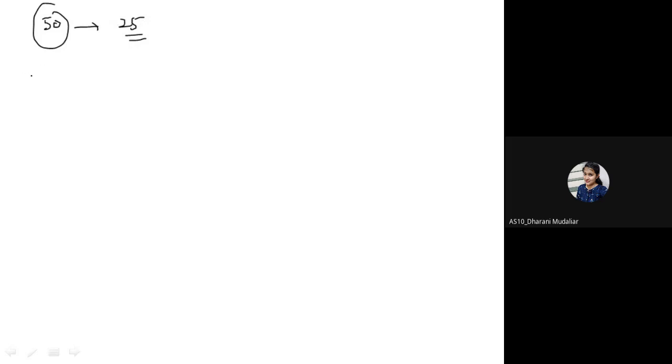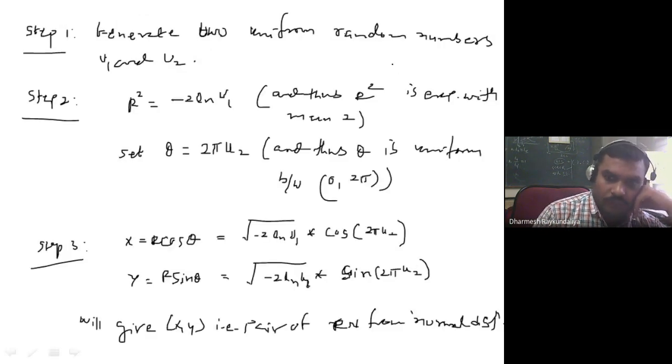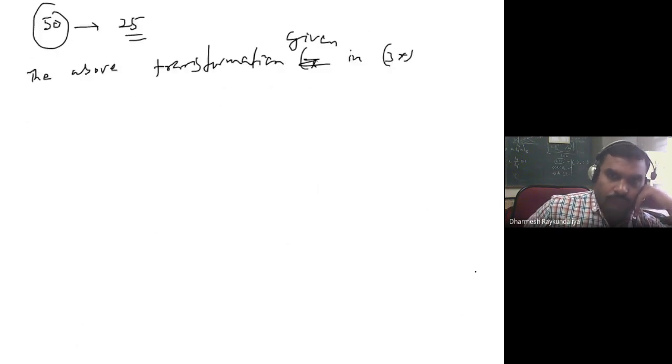Okay, the above transformation that is given in 3 star, we call it the transformation by Box and Muller.